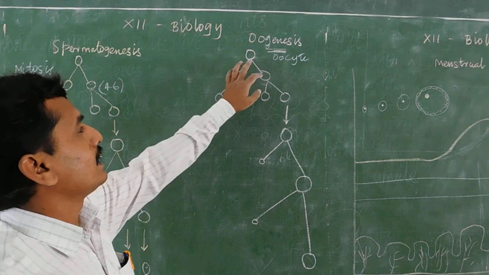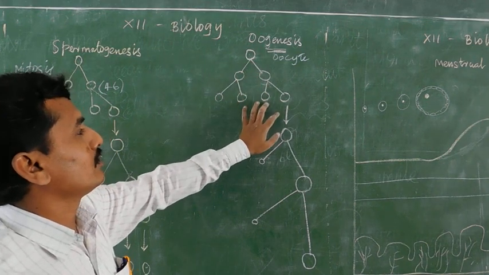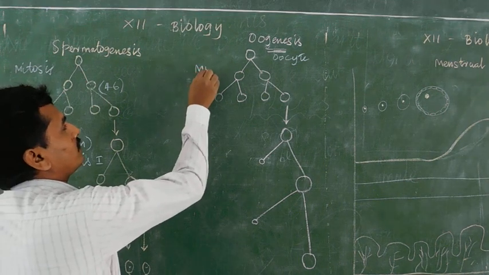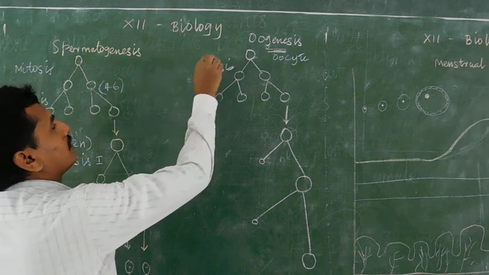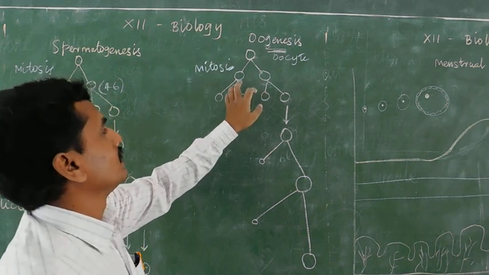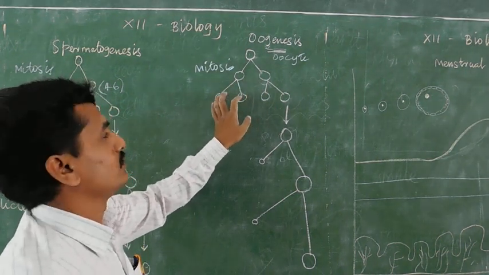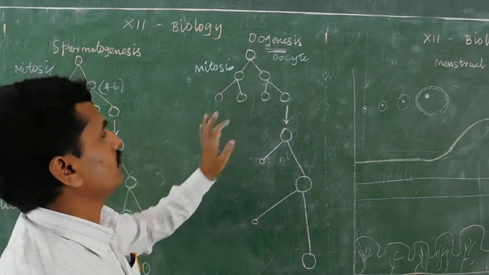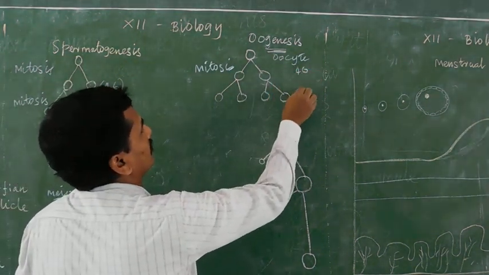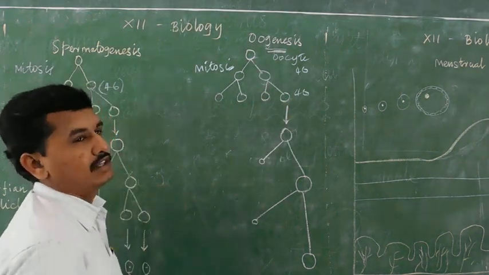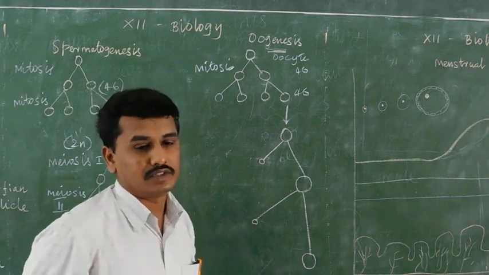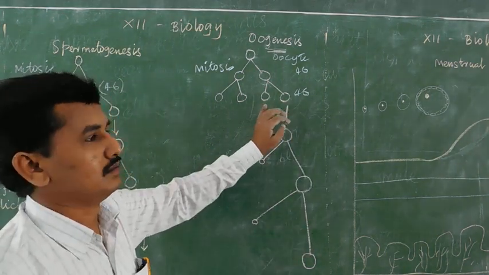The primary oocyte, after mitosis division, develops into 2 cells. Then after another mitosis division, it divides into 4 cells. These are mitosis divisions. The oocyte contains 46 chromosomes in its early stage. After development, it follows meiosis division, meiosis 1.